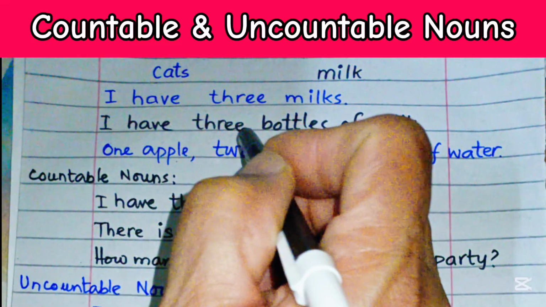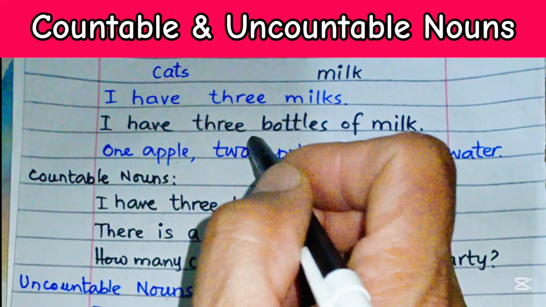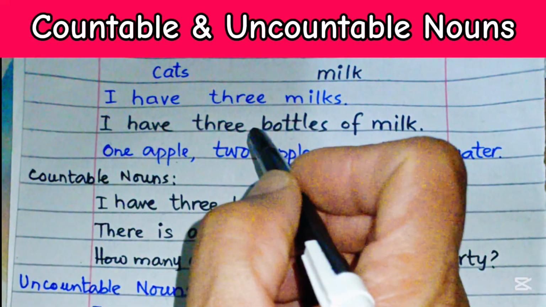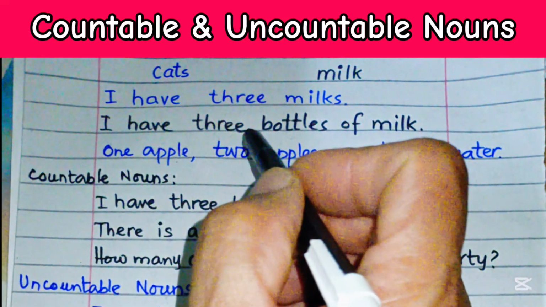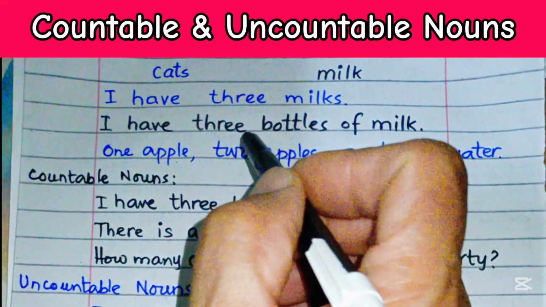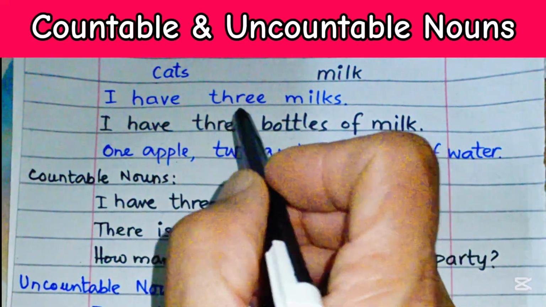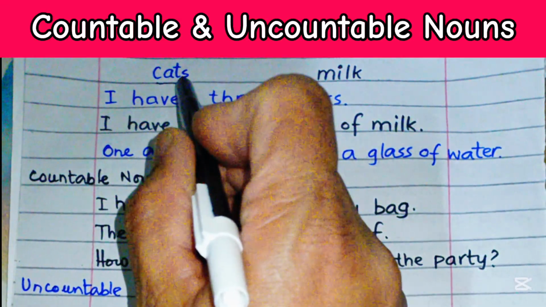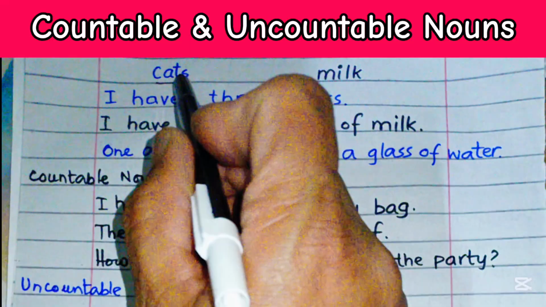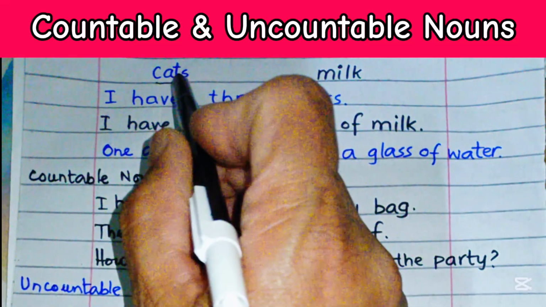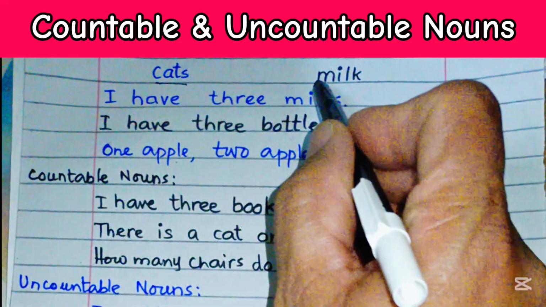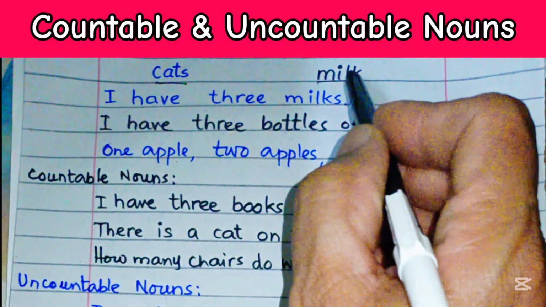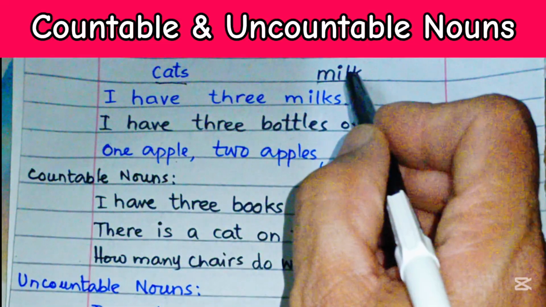Confused yet? Good. That's because English nouns play by 2 totally different rules. Some can be counted and some cannot be counted, no matter how hard you try. So in this example, cats are the nouns that can be counted, and they are called countable nouns. We can say 1 cat, 2 cats, 3 cats. But this noun milk cannot be counted, so it is called an uncountable or non-count noun.